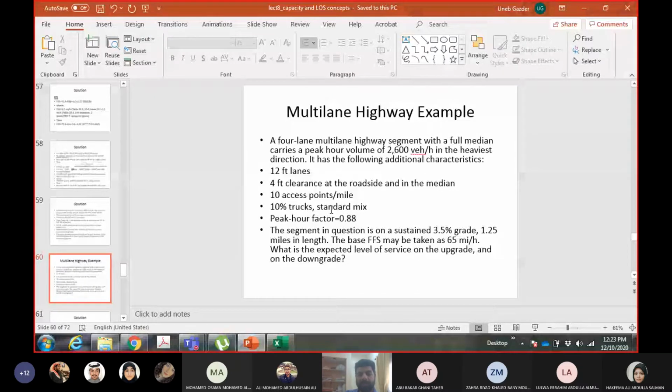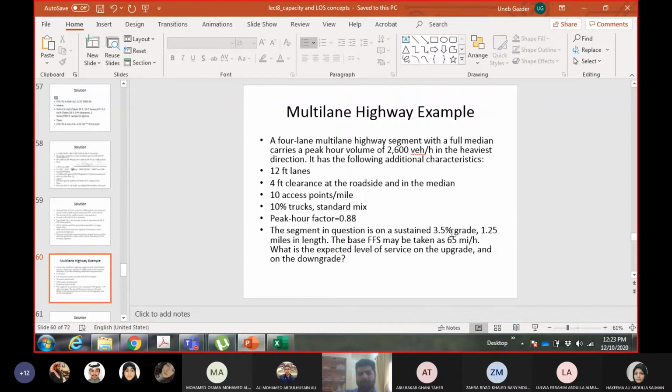Standard, typical, default mix mean the same thing: 70% single unit trucks and 30% trailer trucks out of this 10%. Peak hour factor 0.88. This segment has a gradient of 3.4% and a length of 1.25 miles.